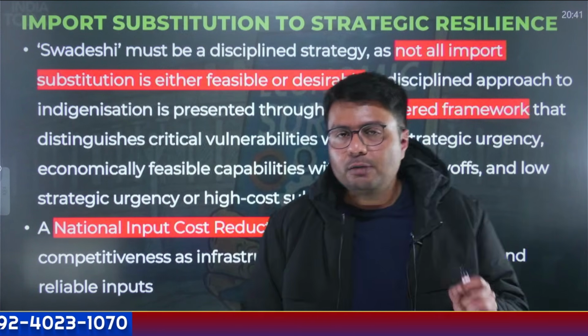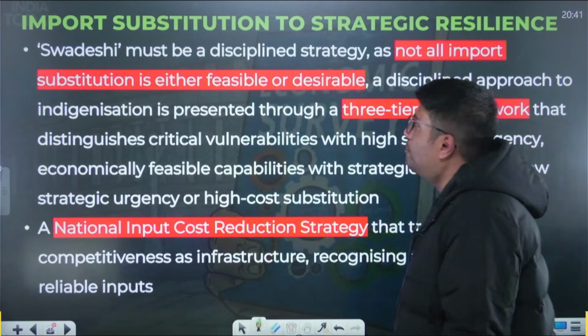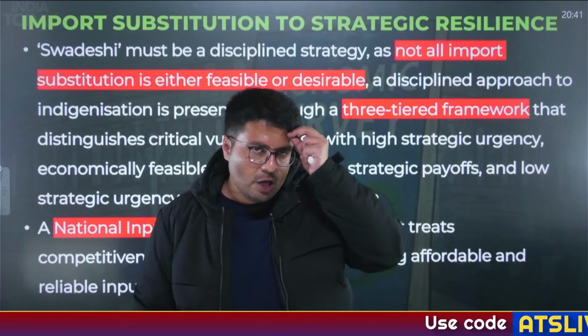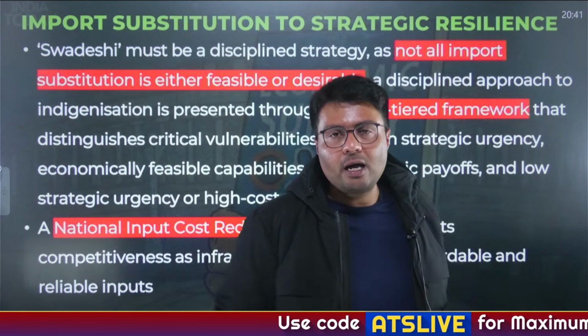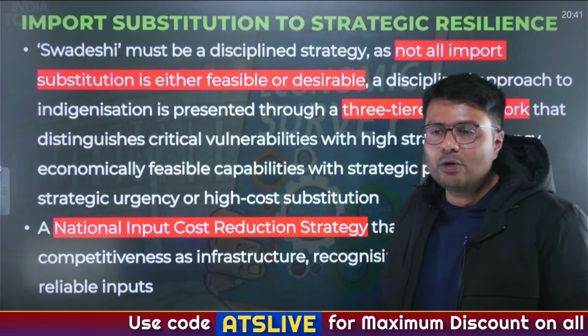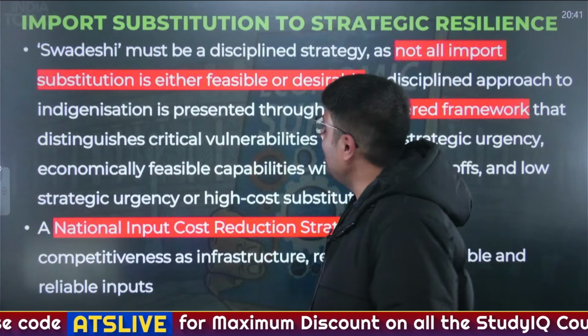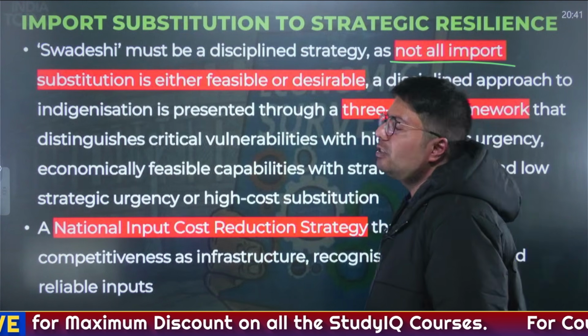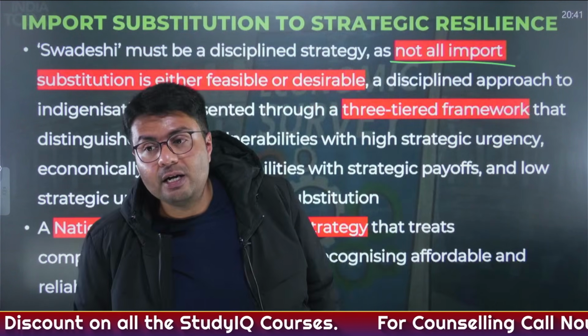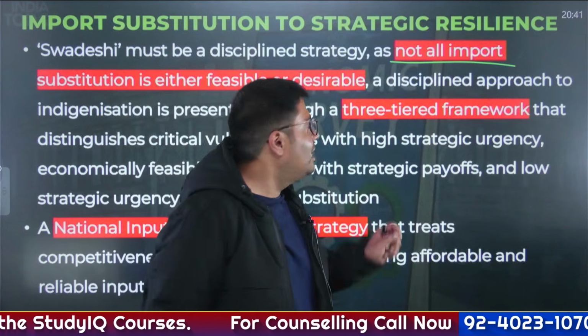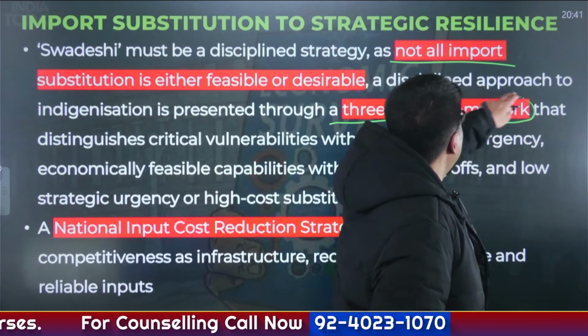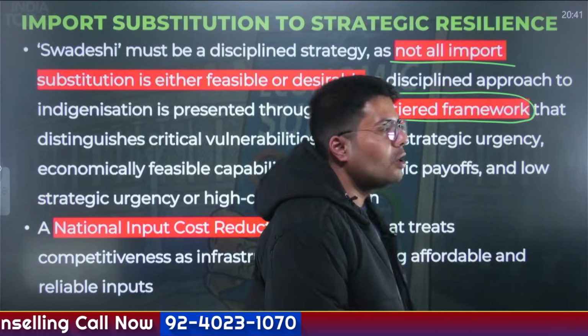Similarly, one of the key aspects of government is import substitution. But you need to understand this Swadeshi or this Atmanirbhar Bharat is not a relentless import substitution, because government recognizes not all import substitution is feasible or even desirable. So what has government done? It has created a three-tiered framework. What is this three-tiered framework all about?